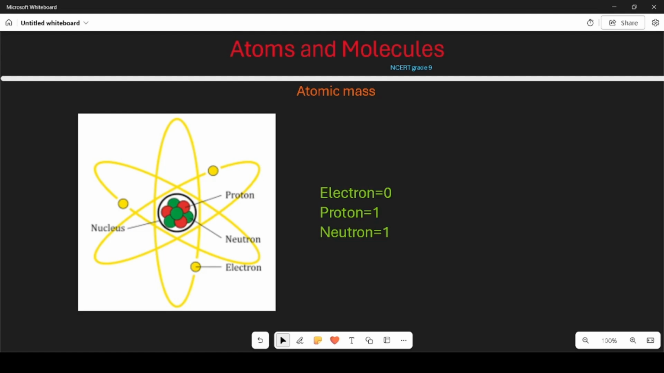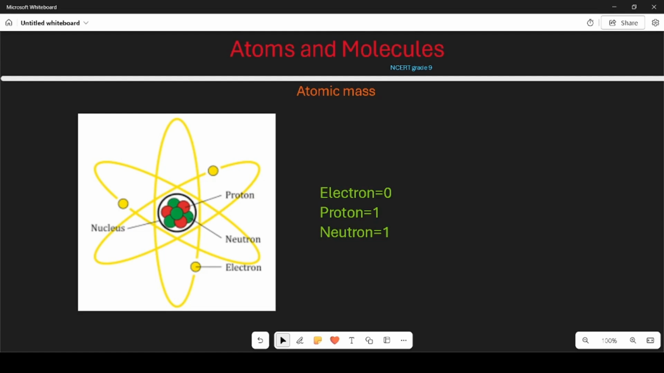Atomic mass is measured by adding up the number of protons and neutrons in an atom because they are the heavy parts. Proton: 1 unit of mass. Neutron: 1 unit of mass. Electron: almost 0 units of mass because they are so light.